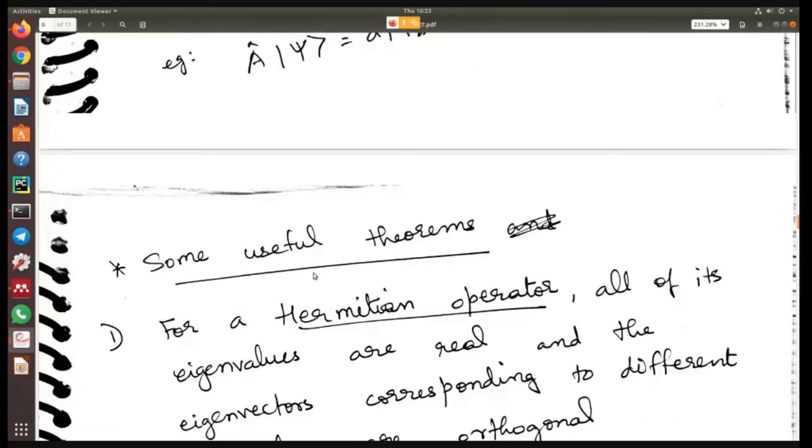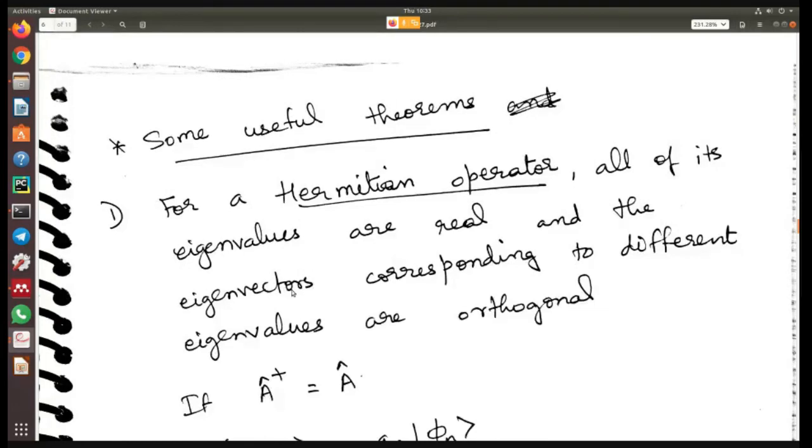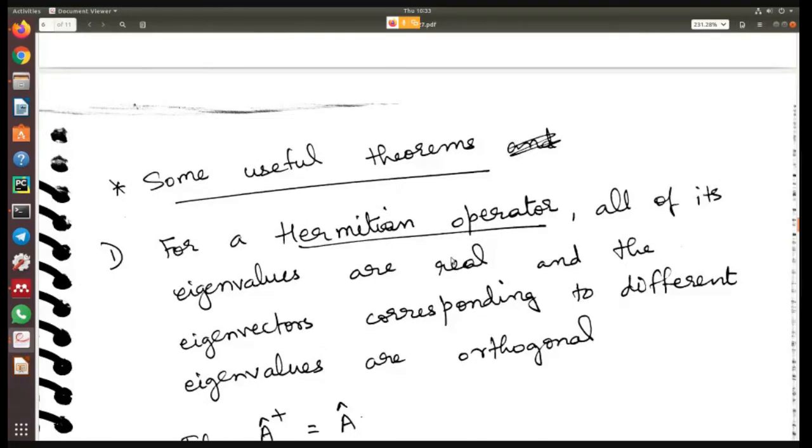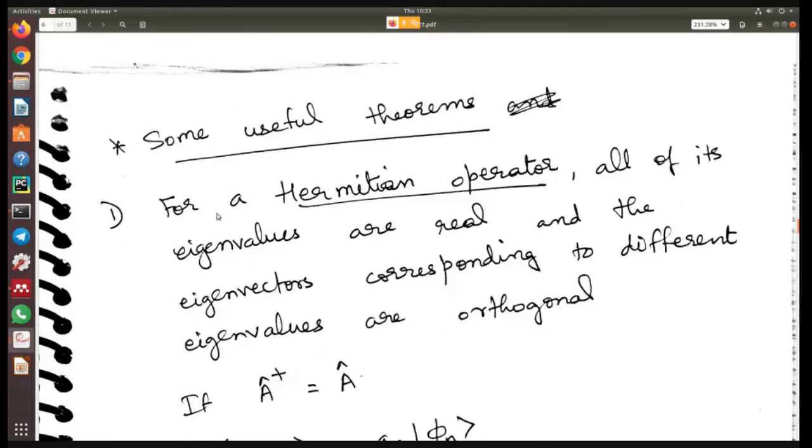Okay. Now, there are some useful theorems in relation to these eigenvalues and eigenvectors, and in relation to Hermitian and unitary operators. One of the theorems is: for a Hermitian operator, all of its eigenvalues are real, and the eigenvectors corresponding to different eigenvalues are orthogonal. So let's read it again. What is a Hermitian operator? Let's imagine a Hermitian operator A. If it is Hermitian, it means that A† will be equal to A.